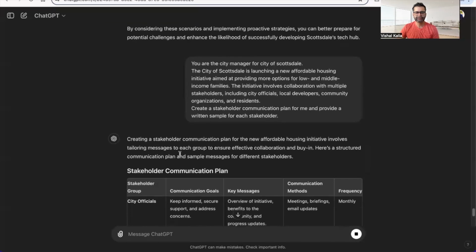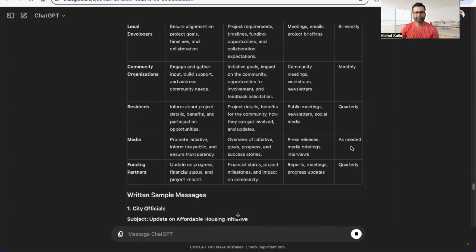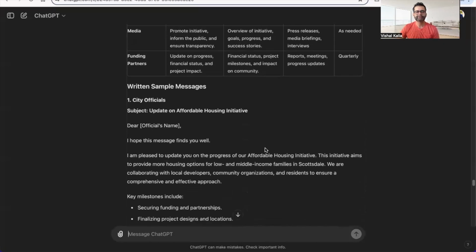So here you go. It gives me a little bit of a stakeholder plan. So I see city officials: communication goal is keep informed, key messages, overview of initiative, benefits to the community, meetings, briefing. This is monthly. So it gives me a quick overview of the plan, right? Now I can look at media, residents, funding partners. Now I ask for, hey, give me some samples.